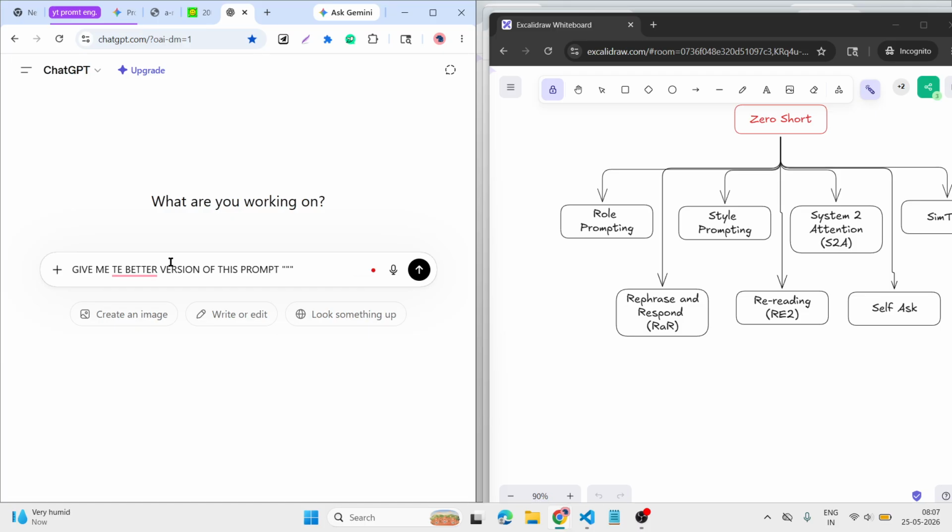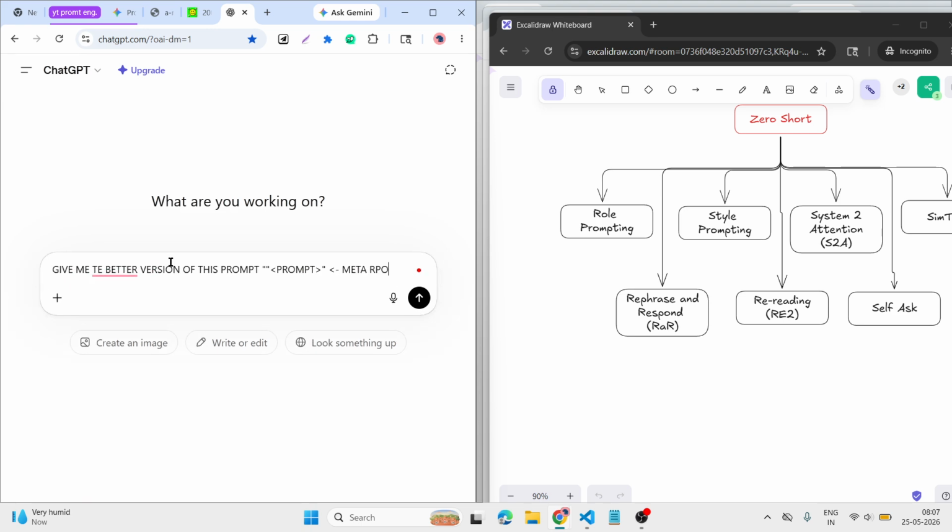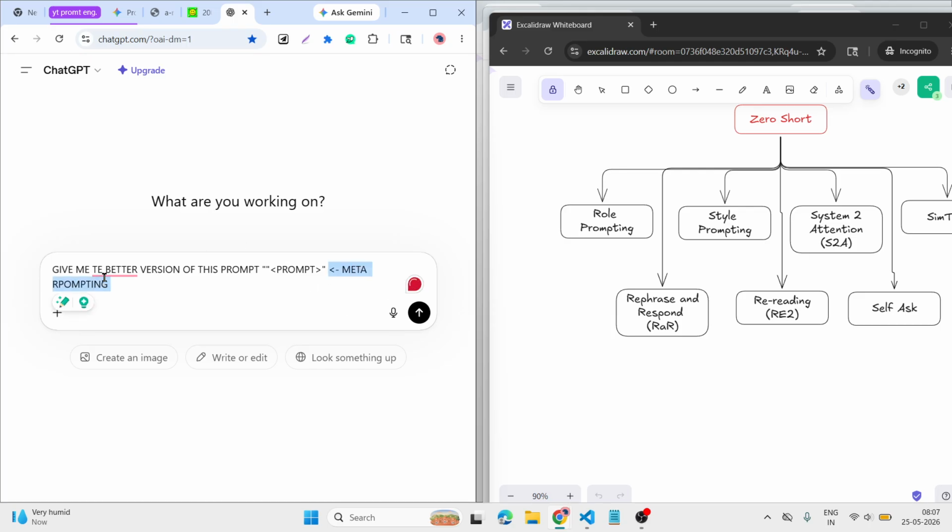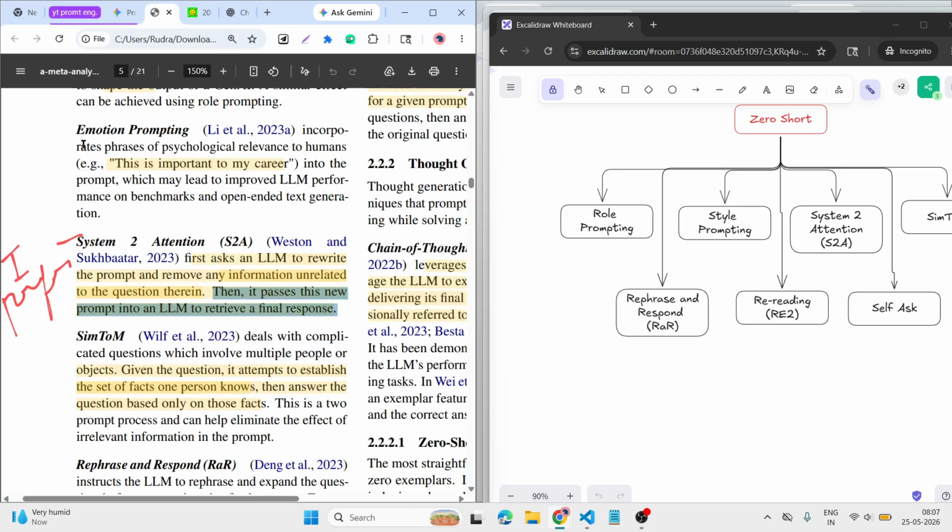Then we give the prompt here. This is called meta prompting. I mostly use this kind of prompting style. First of all, give me a better prompt of this, then we give our prompt, then it removes the unnecessary things, then it gives the actual final response.